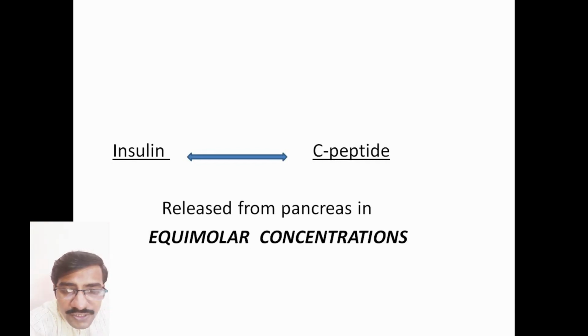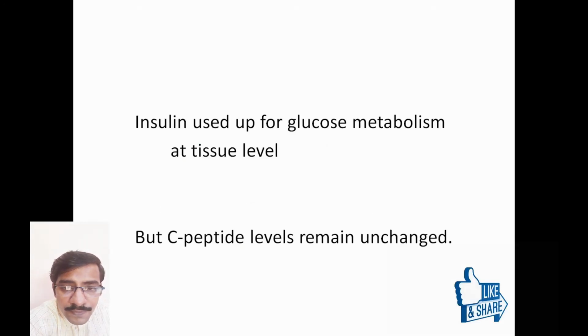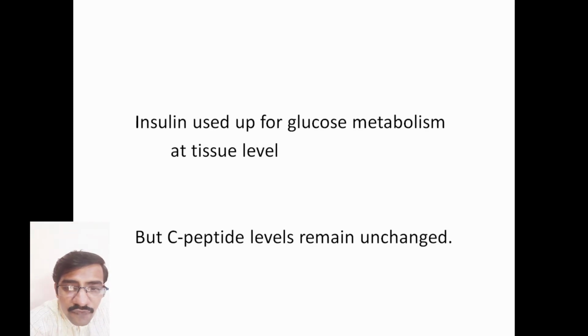Now what happens to the fate of insulin and C-peptide after they are released into the bloodstream? This insulin is utilized for glucose metabolism at the peripheral level, but the C-peptide levels remain unchanged in the blood. So if we want to know if the beta cells are functioning, that is, if the beta cells are producing a normal amount of insulin into the bloodstream, we can check the levels of C-peptide in the blood.